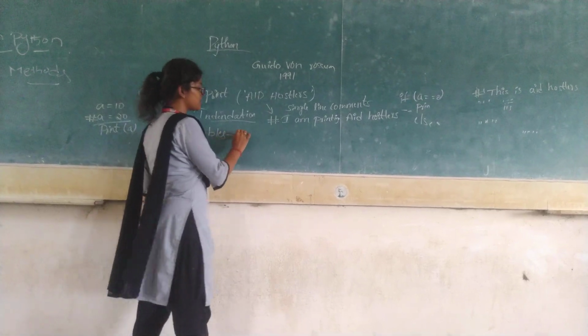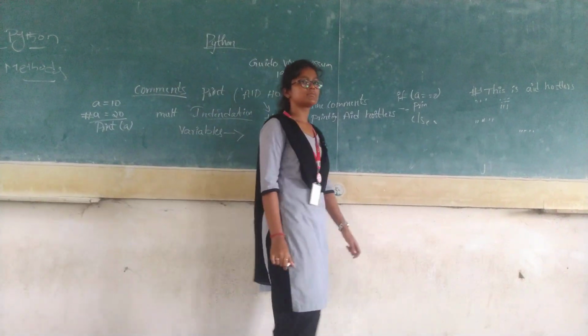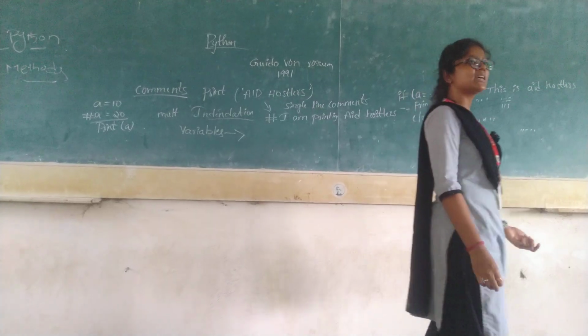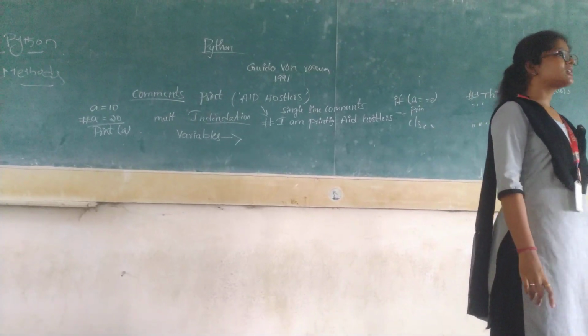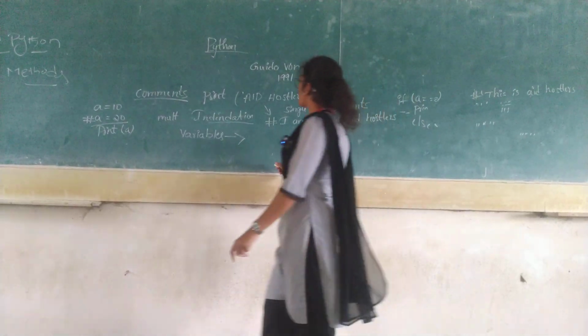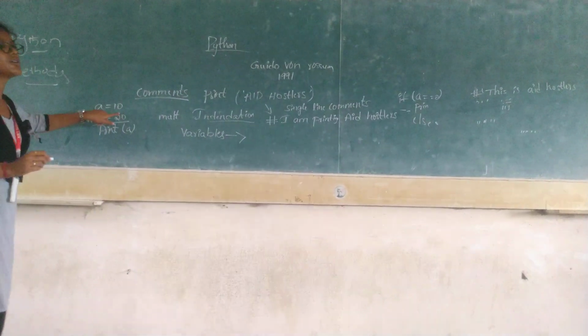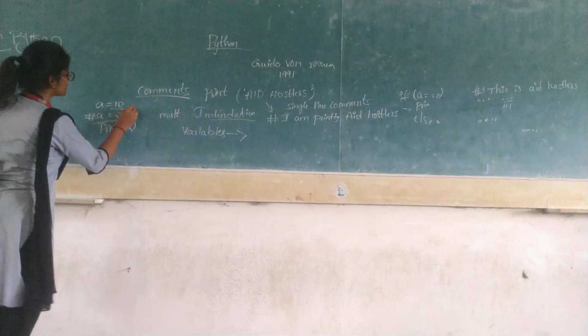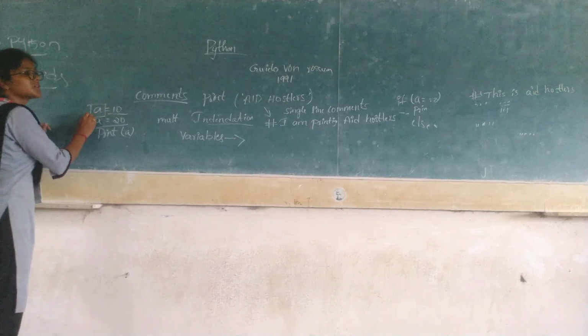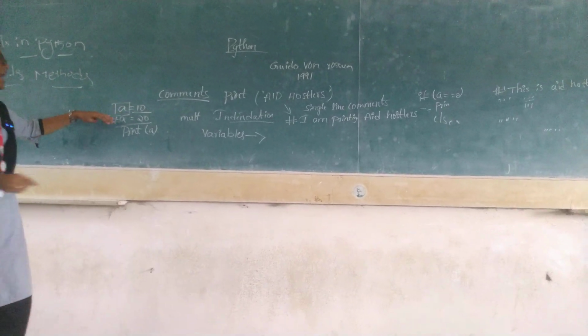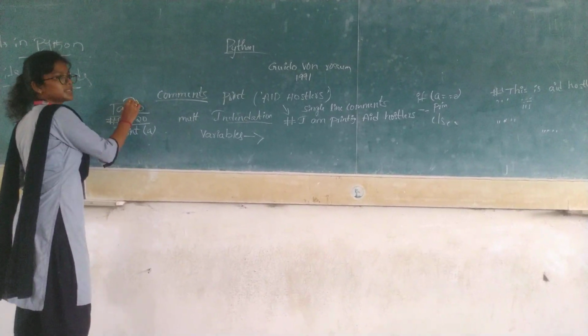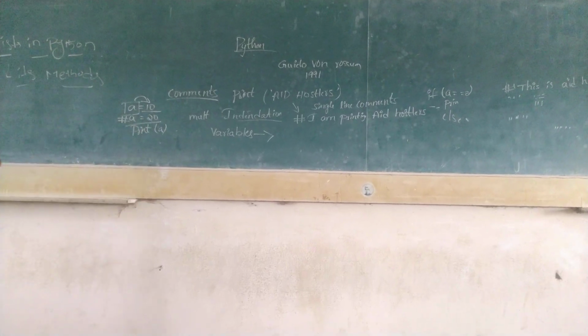Why do we use variables? Variables are used to assign a value. See, as I will assign a is equal to 10, right? To assign the value of this, I have to use a variable. So I am using a as a variable here, and I have assigned the value 10 to it. So this is the variable.